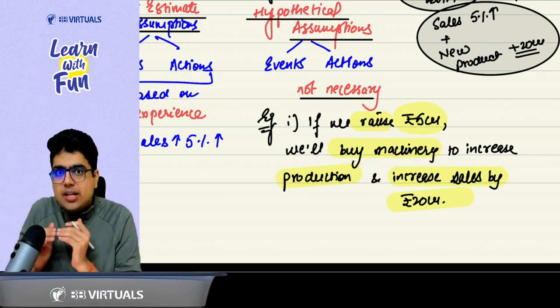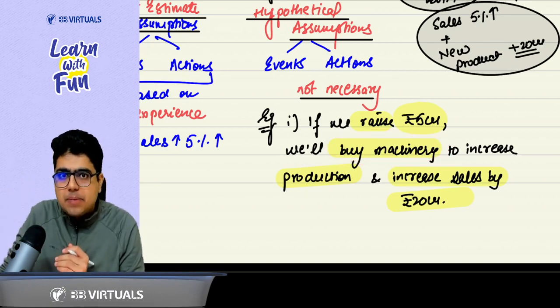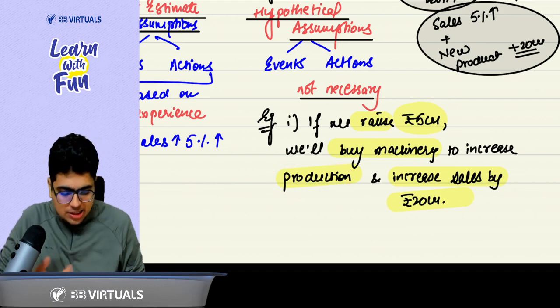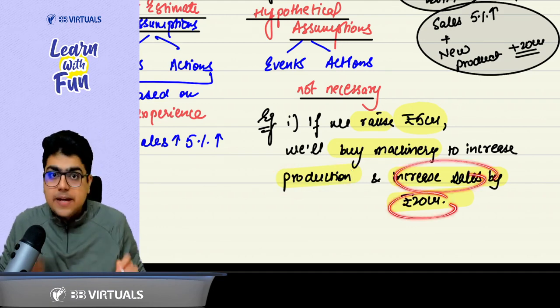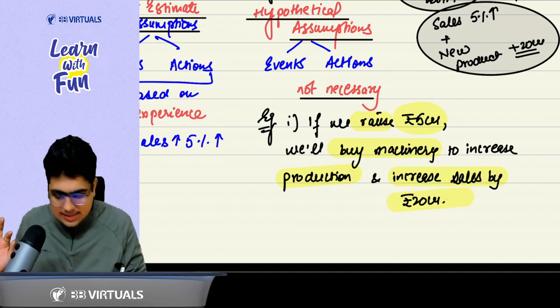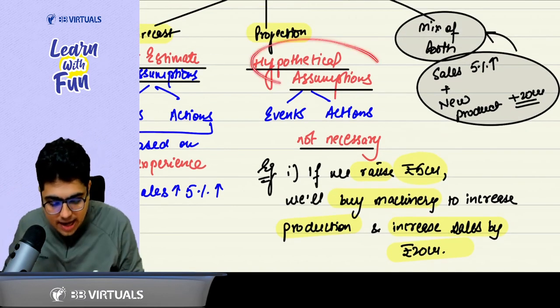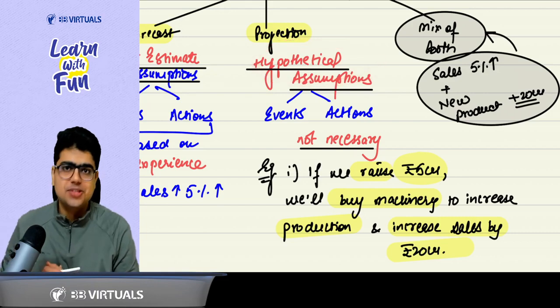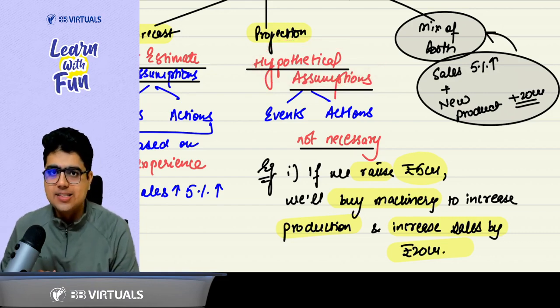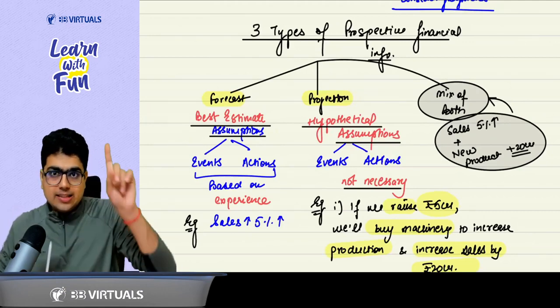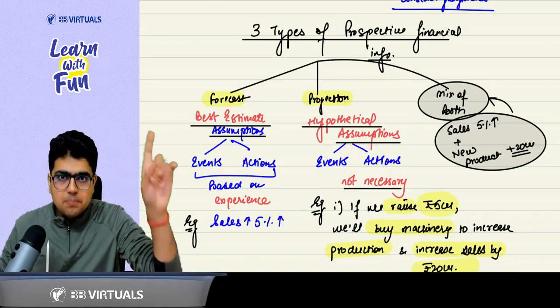When you buy a machinery, another event happens. People place orders with you. People start bringing orders to you, so you start the production. Now with the production, you increase your sales by 20 crore. Is this based on past experience? No, sir. These are hypothetical assumptions. So there are two types of prospective financial information, that is forecast and projection.